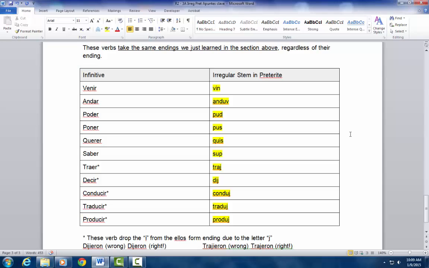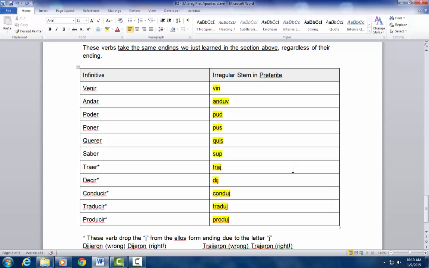Venir, vin. Andar, anduv. Poder, we actually just conjugated poder, but that's okay, we can put it here too. Pud. Poner, pus. Querer, quis. Saber, sup. Traer, traj. Decir, dij. Conducir, conduj. Traducir, traduj. Producir, produj.